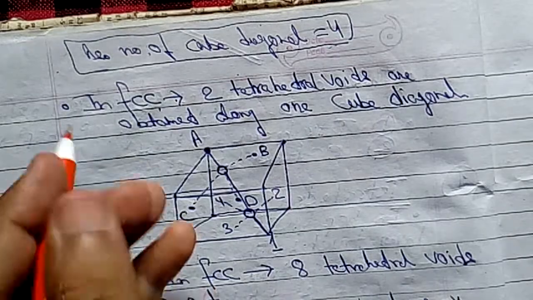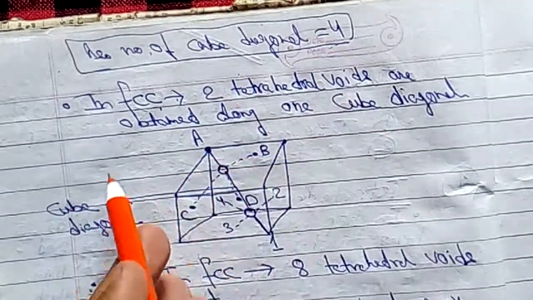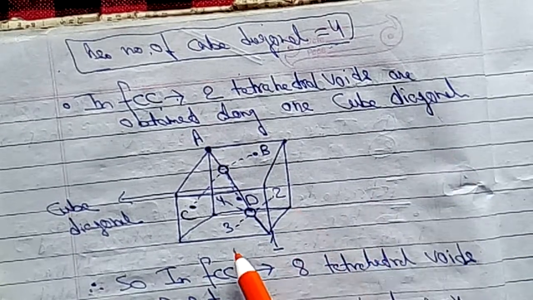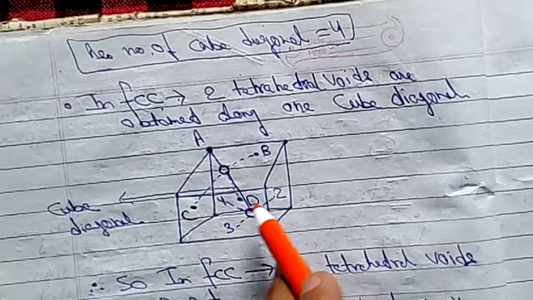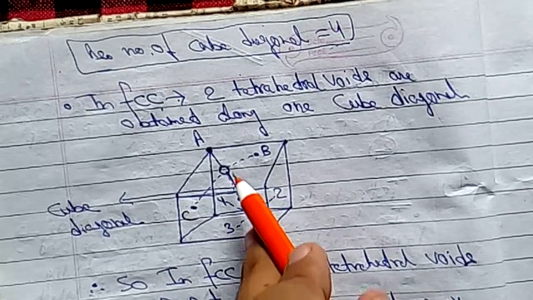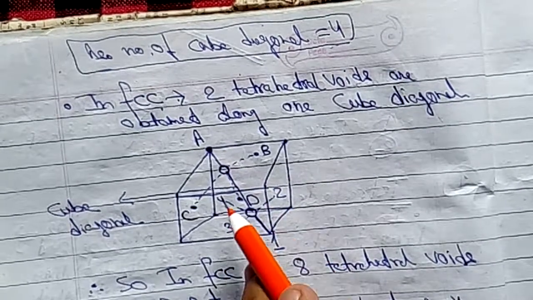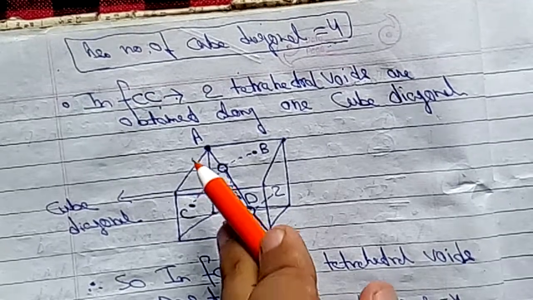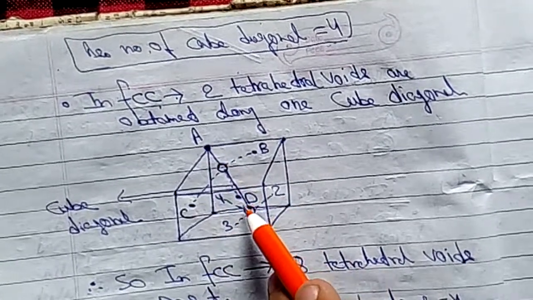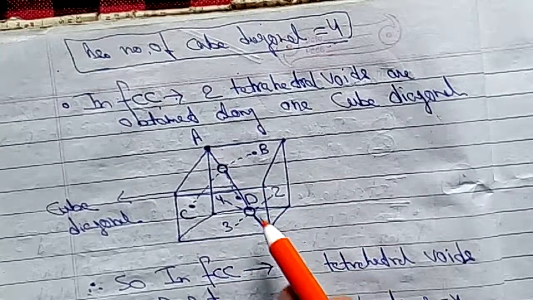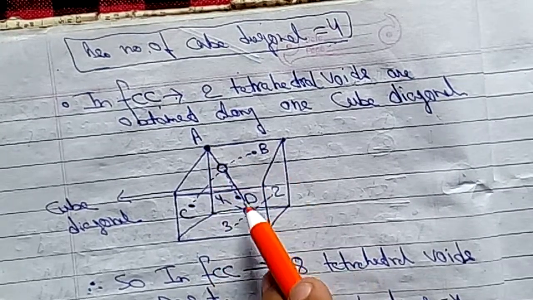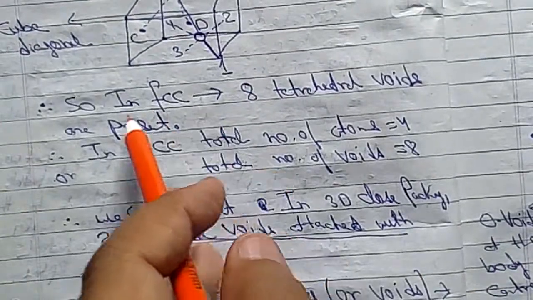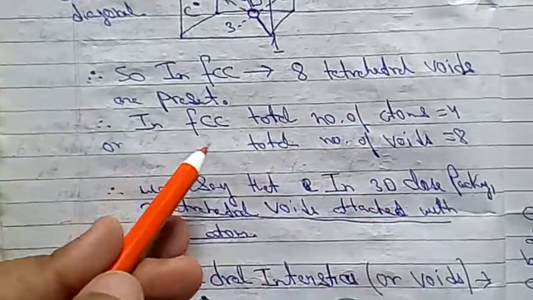Let's see here again. The number of cube diagonals is equal to 4. In FCC, 2 tetrahedral voids are obtained along one cube diagonal, as shown here. A, B, C, D is shown for the above one. For the below one, the numbering 1, 2, 3, 4 is given. 1 is for the corner, and 2, 3, 4 are for the faces. In the same way, A is for the corner, and B, C, D are for the faces. So on one cube diagonal, we get 2 tetrahedral voids. So in FCC, 8 tetrahedral voids are present.